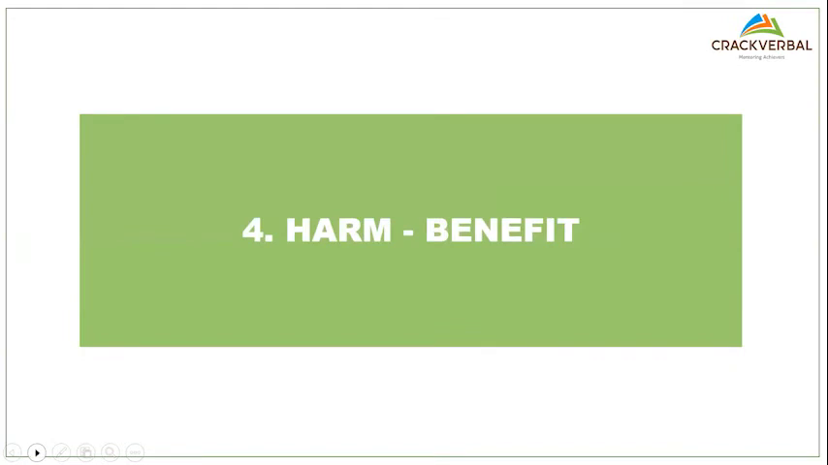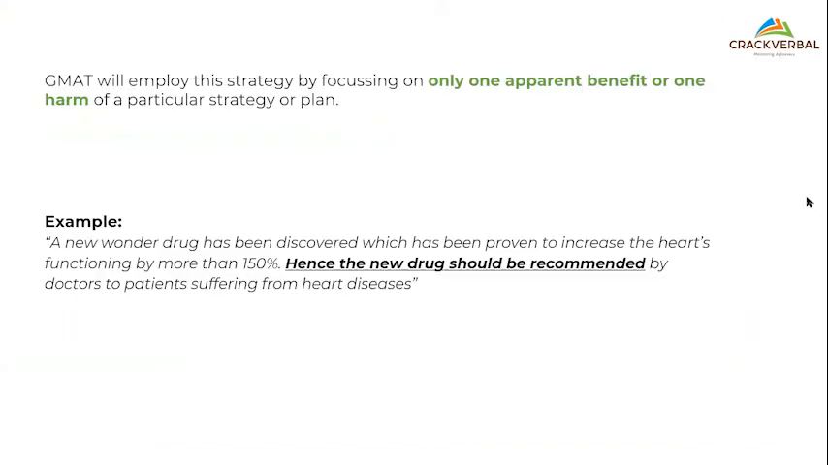Let's move on. Harm and benefit. GMAT will employ a very important thing: only one apparent benefit or one harm. So for example, let's look at this example. Do you think this conclusion will make sense? Always. Will this be a logical conclusion? A new wonder drug has been discovered, which has been proven to increase the heart's functioning by more than 150. Although I have more than 150, a huge value. Hence, the new drug should be recommended by doctors for those suffering from heart disease. Do you think this is a valid conclusion?